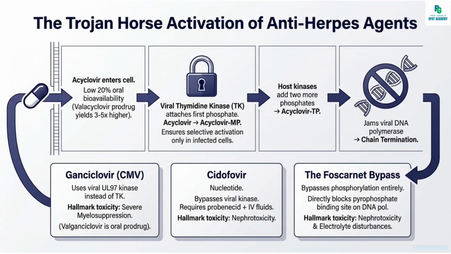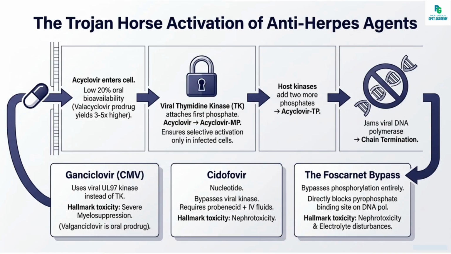Cidofovir is a nucleotide analog of cytosine, already has a 1-phosphate, and so it does not need viral kinase for initial activation. Spectrum is CMV retinitis, as a second-line agent, and resistant HSV. Toxicity includes nephrotoxicity and hence it must be given with probenecid plus IV fluids. This is its hallmark side effect.